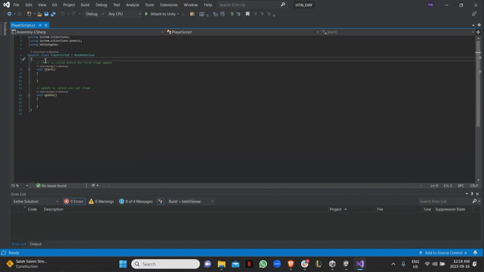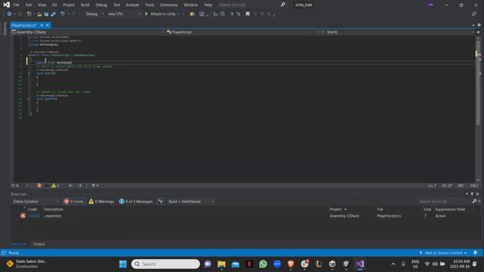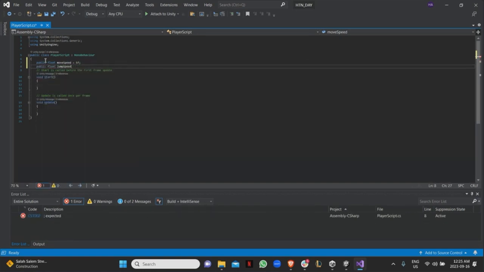Okay, so first thing I want to do is I want to control a movement. So we're going to be able to move on the X direction, right? So we're going to have some sort of movement speed over there. And then we're also going to have some sort of jumping force, right? So I'm going to have two public variables, and I'll explain why I'm making them public now, but I'm just going to do public float moveSpeed equals 5f, right? And then I'm going to have a public float jumpSpeed equals 5f.